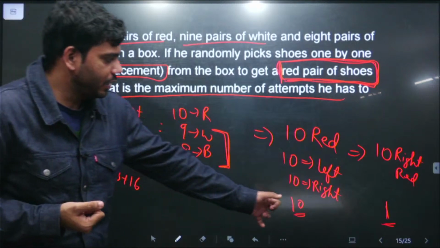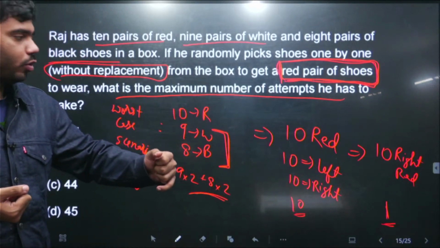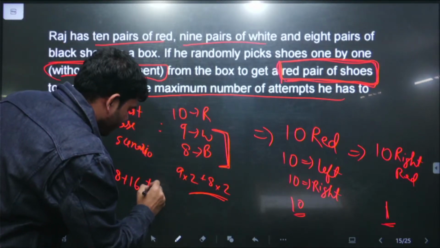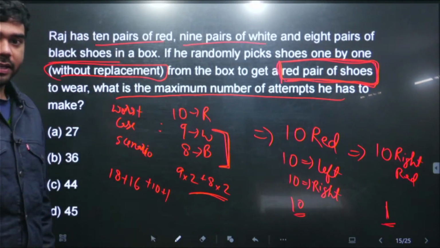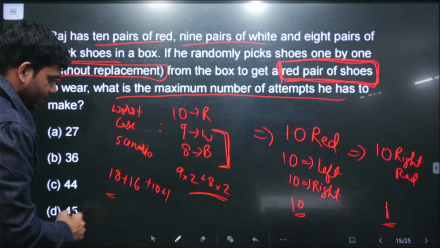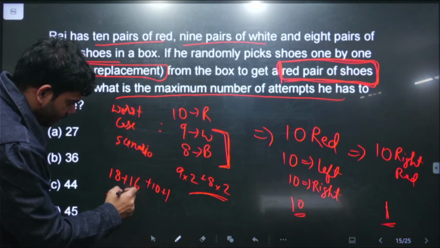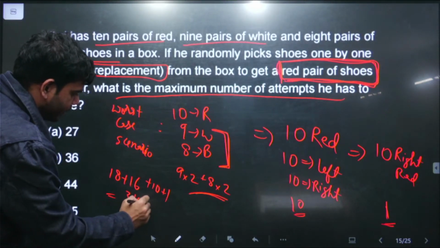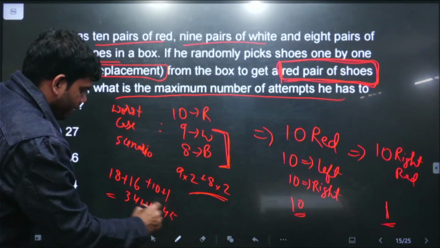Then उसके बाद he needs to make another 10 draws to withdraw all the left leg of the red shoe. Then उसके बाद he needs to make one more draw to have this right leg वाला. So this is a possible number of cases. So adding this we will get, this is 20, 34 plus 11, that is 45.